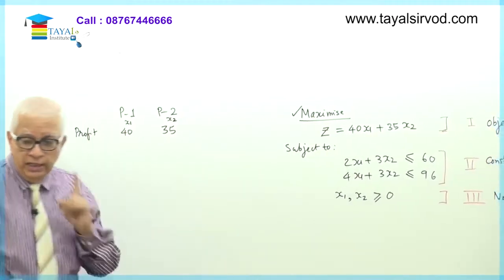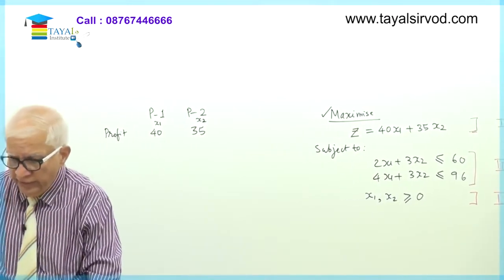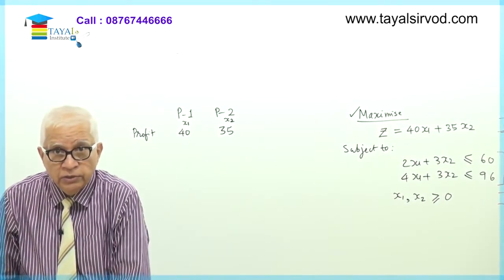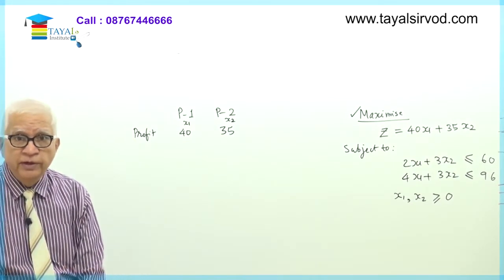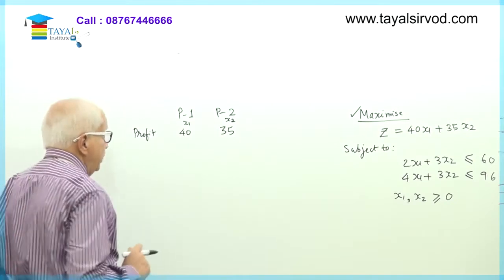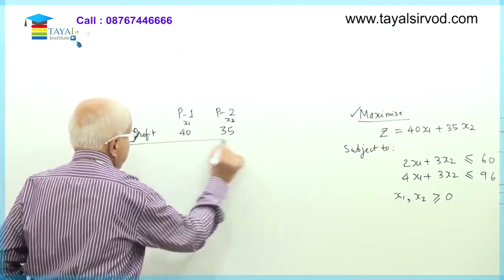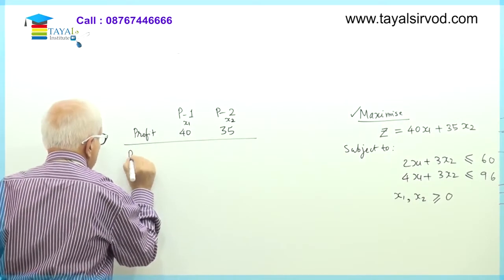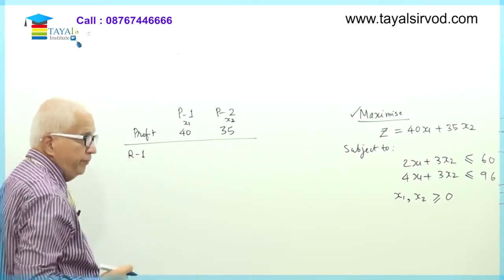This is the objective. Remember, any linear programming problem must start with one of the objectives. It should be either maximize or minimize. Fine. So since this is profit, the objective is to maximize profit. Now suppose these 2 products P1 and P2, for manufacturing these 2 products I require 2 important resources. I'll call it resource number 1.